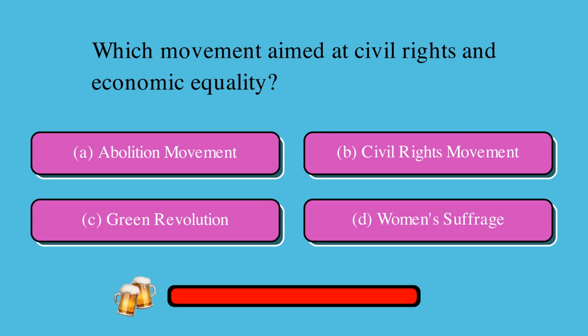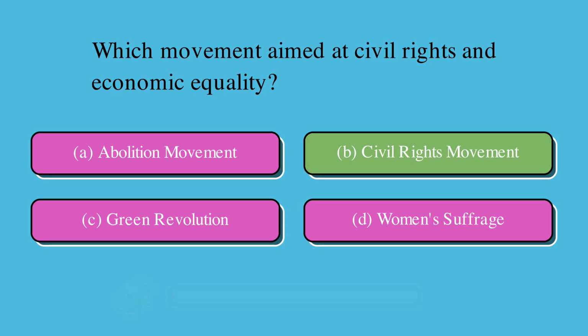Which movement aimed at civil rights and economic equality? Is it A, abolition movement, B, civil rights movement, C, Green Revolution, or D, women's suffrage? The correct answer is B, civil rights movement.